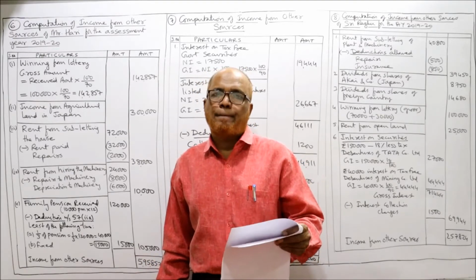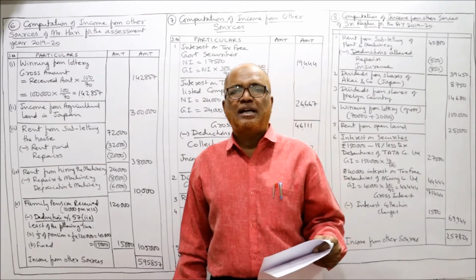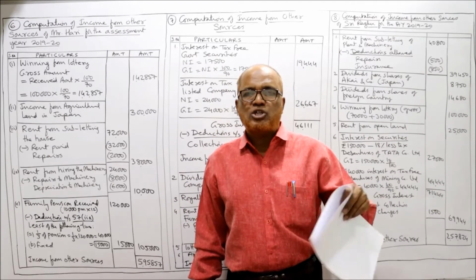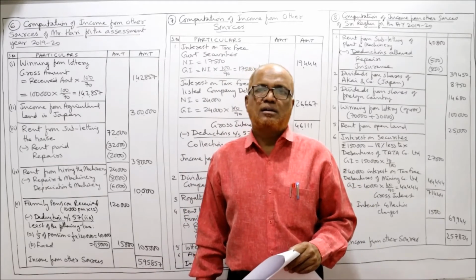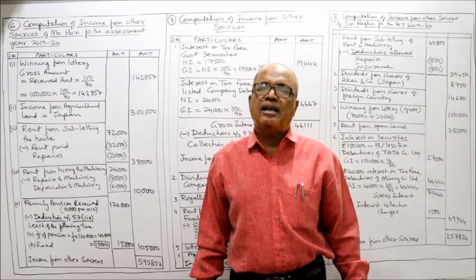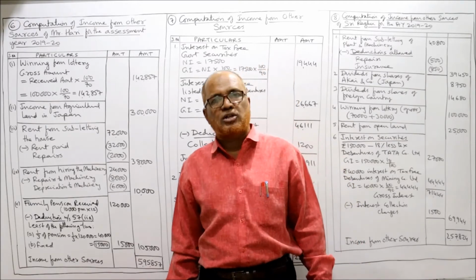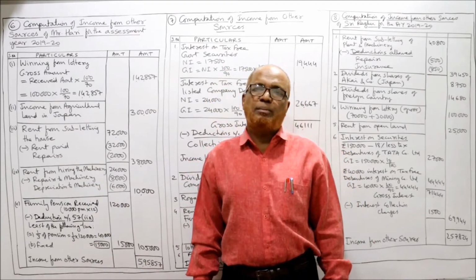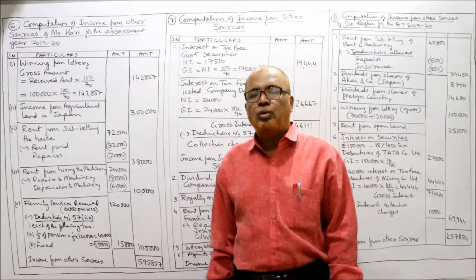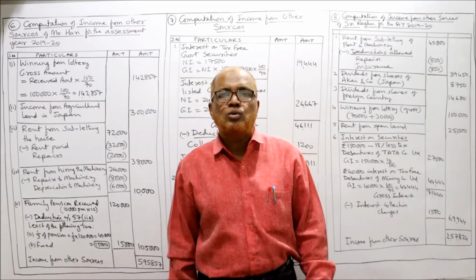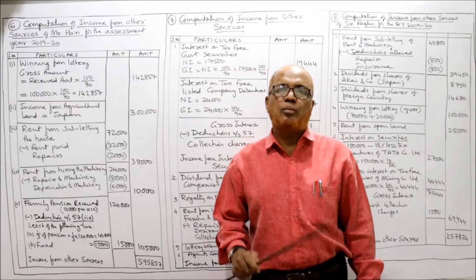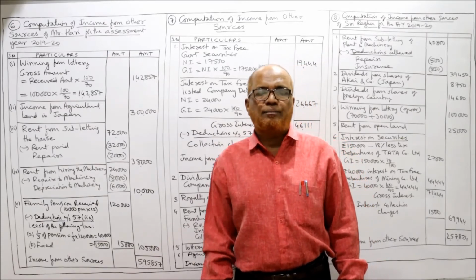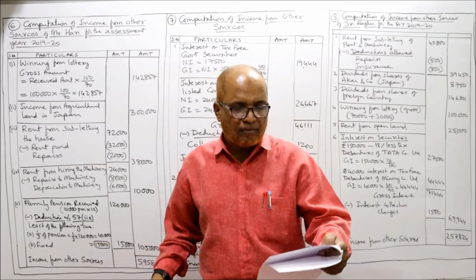Then family pension. Family pension is the pension received on the death of an employee. When the employee dies, the pension will be paid to the legal heirs. So this pension received by legal heirs of the deceased employee is called family pension. Family pension is taxable under income from other sources, but one deduction will be given. Under section 57(2)(a), the deduction is the lesser of 1/3 of pension received or rupees 15,000. After deducting this deduction, we get the income. Take the total, that will be income from other sources.